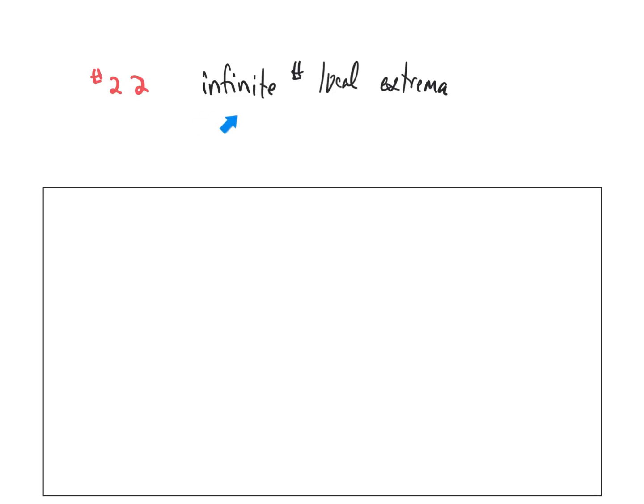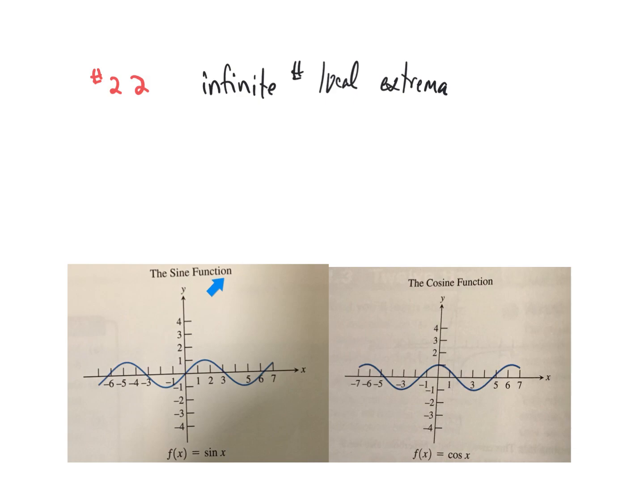All right, number 22 asked, which of the 12 basic functions are the three that have an infinite number of local extrema? So I'm pretty sure everybody immediately thought of these two, the sine function and the cosine function. They each have an infinite number of local maximums and an infinite number of local minimums. The question is, what's the third of those 12 basic functions?